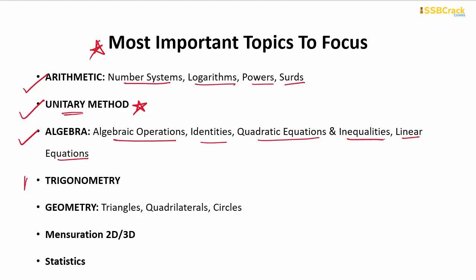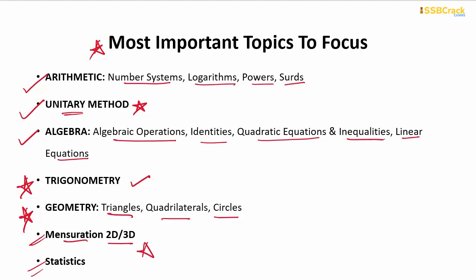Coming to the next topic, trigonometry, I would suggest you prepare this topic thoroughly, which comprises ratios, identities, equations and the heights and distances topic. So prepare trigonometry thoroughly. As you noticed, the highest number of questions was counted in the recent years, that is in the CDS 1 paper of 2020, right? Then talking about geometry, you can prepare triangles, quadrilaterals and circles compulsorily, so that you can easily attempt the questions from the geometry topic. And prepare the complete topic of mensuration 2D and 3D as well as statistics.